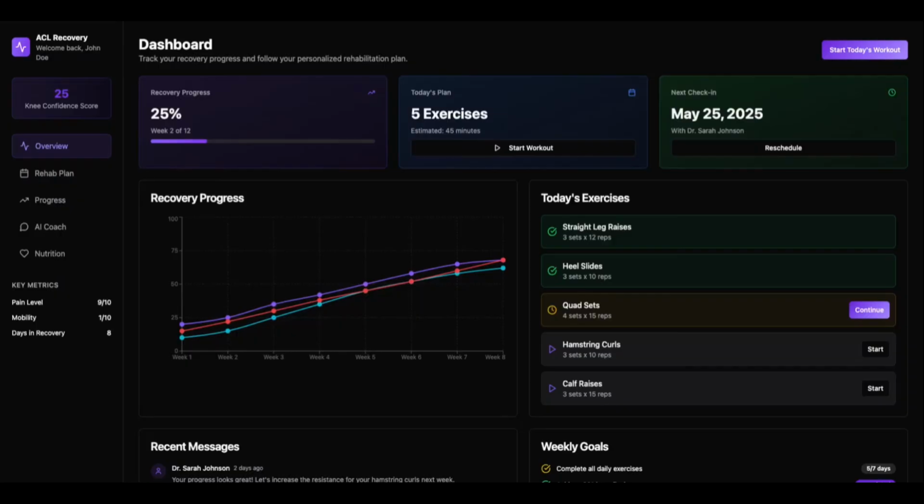So when you log into the dashboard, there are a few things that you see right off the bat. We show you how you're recovering. We call it the knee confidence score, essentially how we think you're progressing week over week. And you also see the plan for today. You have five exercises for today. And the next important thing is your next check-in, right? Whether it's with the doctor, your ortho surgeon.